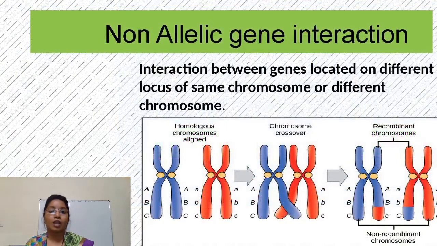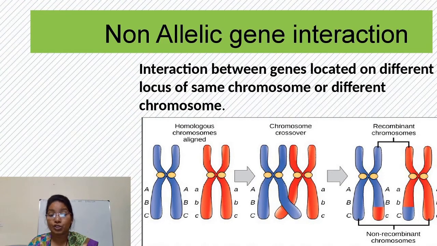Now the non-allelic gene interaction. Here we are looking at the figure: the interaction between genes located at different loci of the same chromosome or different chromosomes. If we see this figure, there are different genes such as capital A, capital B and capital C. They are present on the same chromosome but their loci are different.